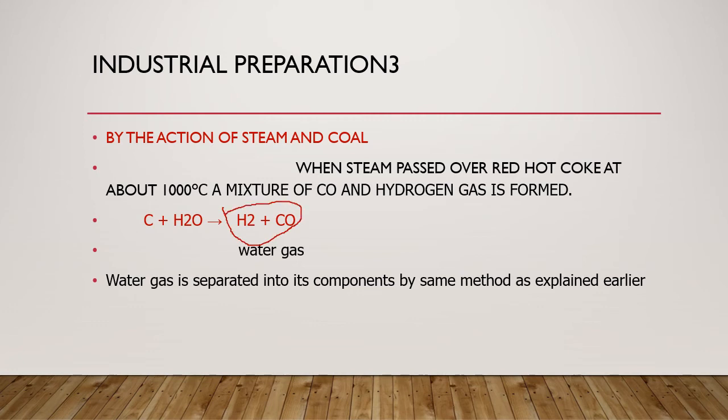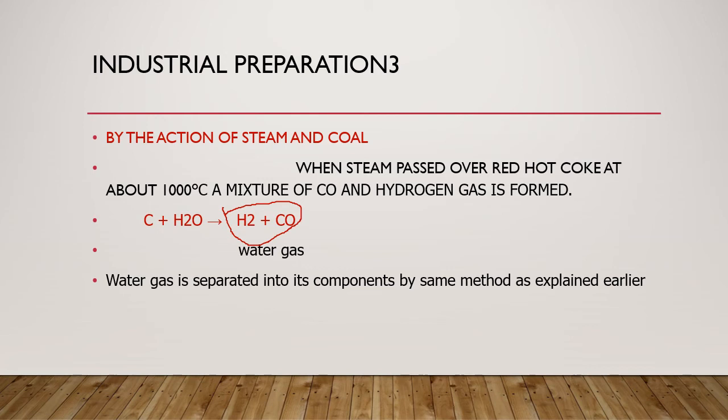Again we have to separate the components of water gas by certain physical and chemical methods, which we have discussed just before this preparation. So if a question comes in your paper, write down the industrial preparation by the steam and coal process. You have to write down the equation, and then you have to write down the separation methods also along with this equation. If one chemical method and one physical method is asked, you have to write down one physical and one chemical. Or if two chemical or one physical is asked, you have to go by the requirement of the question.